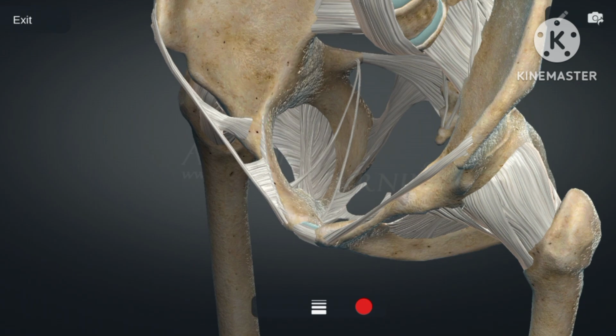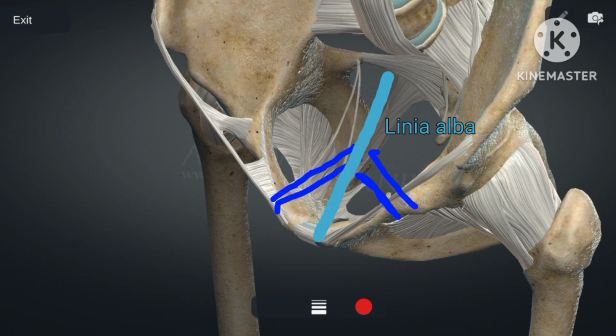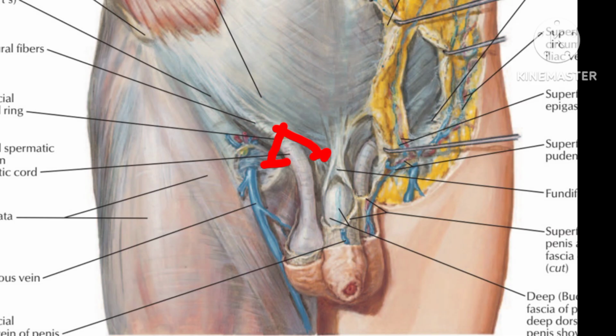The third expansion is the reflected part of the inguinal ligament, which extends upward and medially from the most medial part of the posterior margin of the inguinal ligament. It passes in front of the conjoint tendon and is attached to the linea alba, where it interlaces with the opposite similar fiber. A triangular gap is present just above the pubic crest on the external oblique aponeurosis. This is called the superficial inguinal ring. Contents from the inguinal canal exit through this opening.